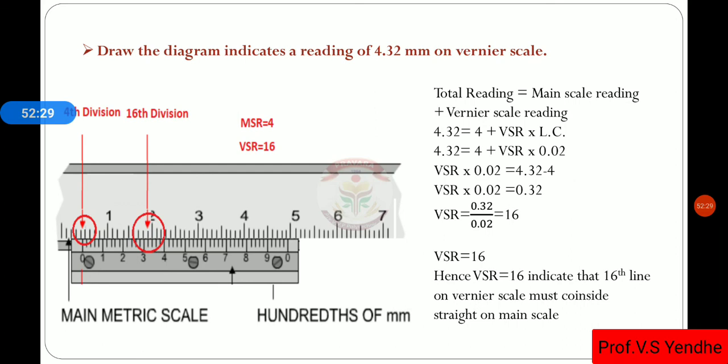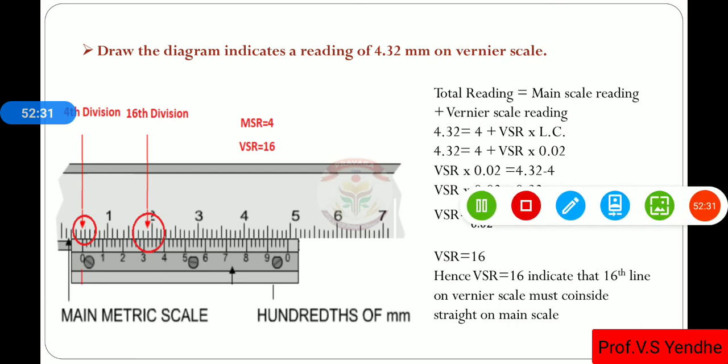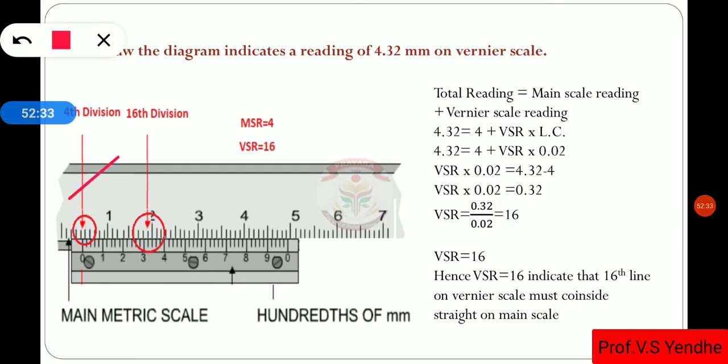Here is the 4 millimeter, the 0 that is matching with the 4, and here the 16th line, which we have to show exactly as a straight line matching with the 16th line on the vernier scale.